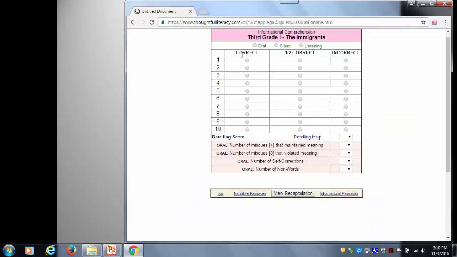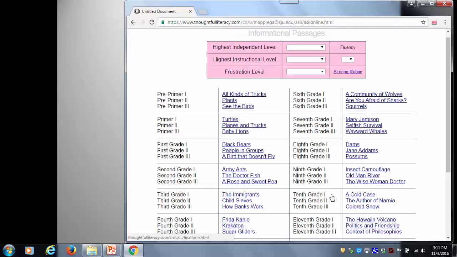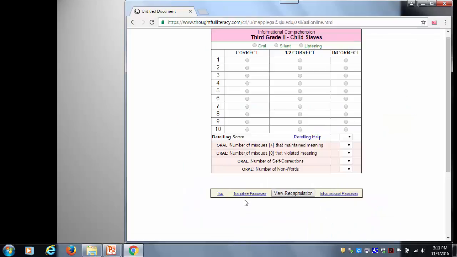I came to the first story, and she read this orally. And here we have inputted her data. She had a retelling of 3. She had 1 miscue that maintained. She had 2 that violated. And she had 4 self-corrections, but no non-words. So we're ready now to go to the second third grade.